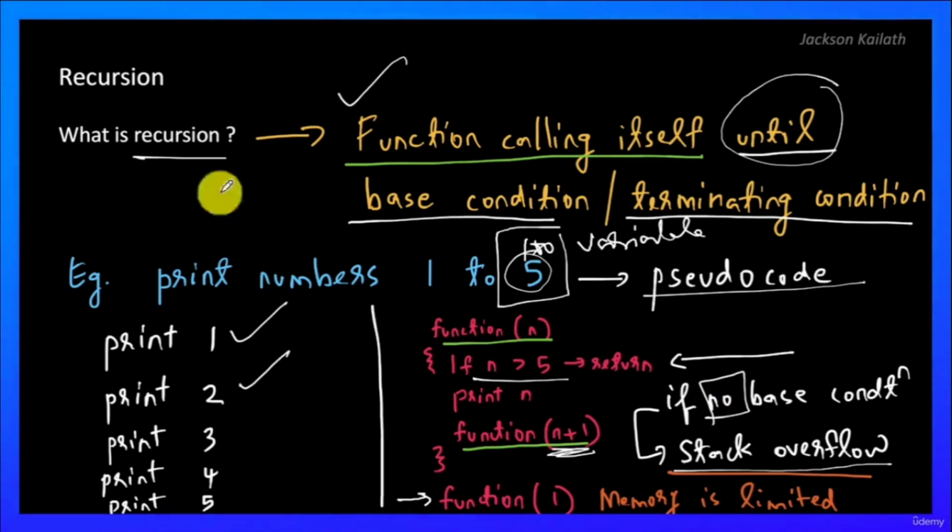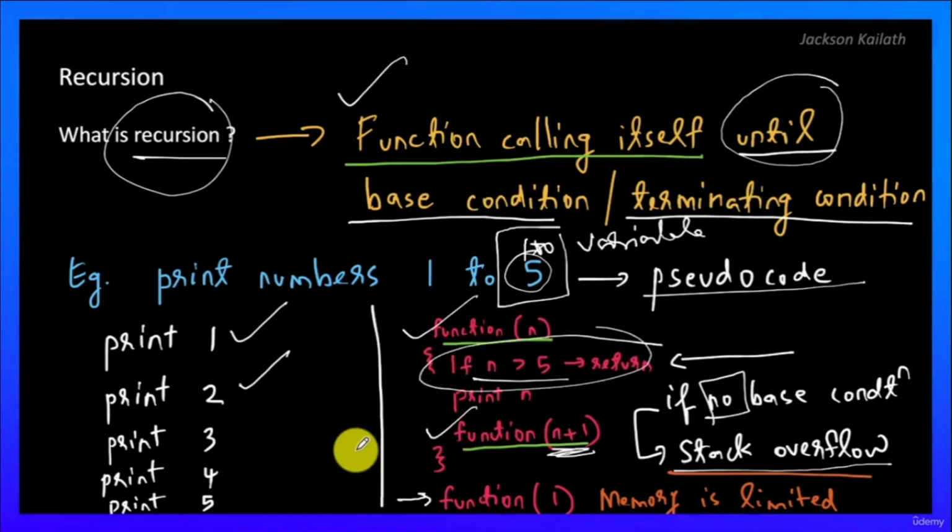So we have seen that recursion is just a function calling itself, which is what we have over here, until a base condition, which is what we have over here. So that's pretty much what recursion is in very simple terms.